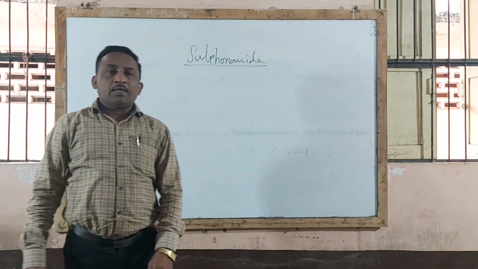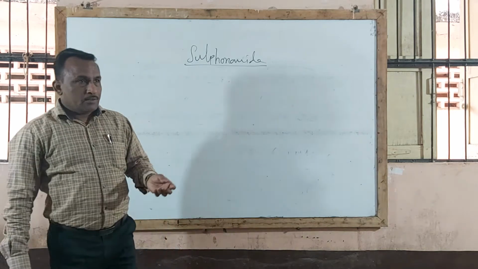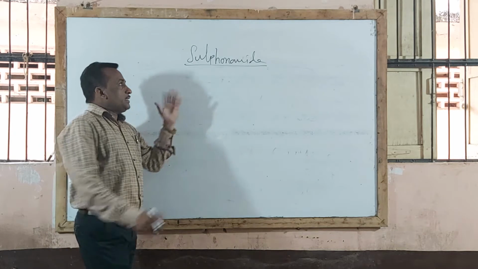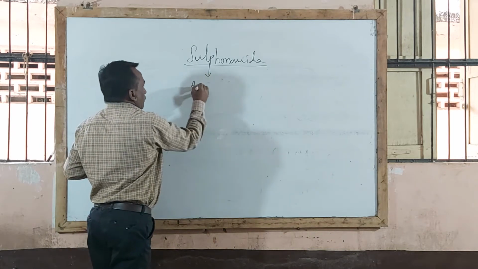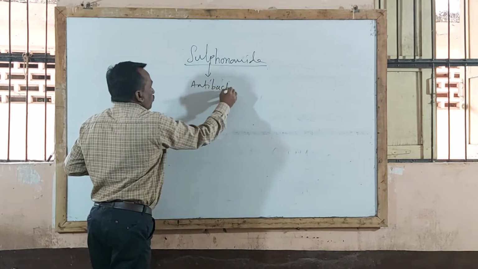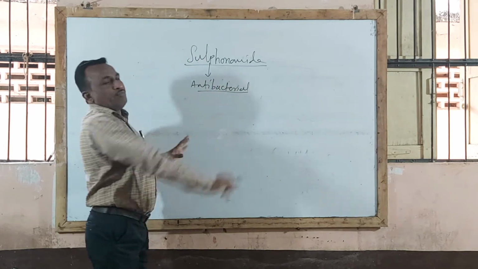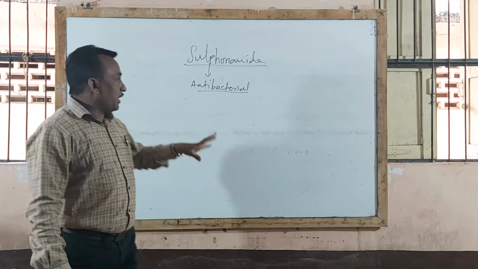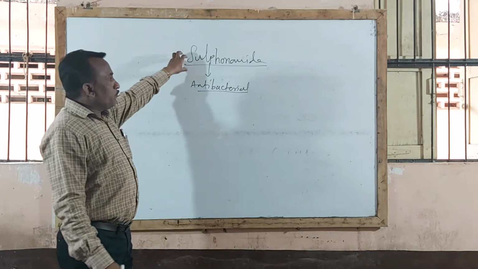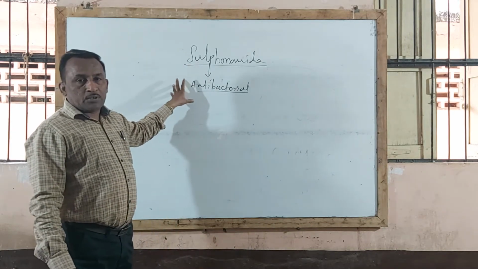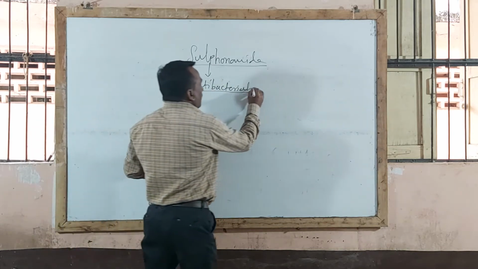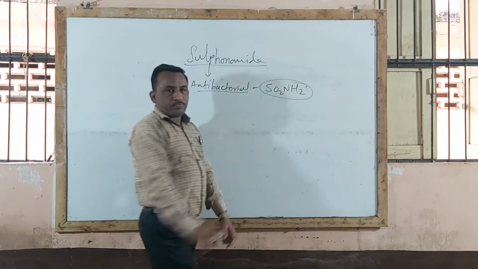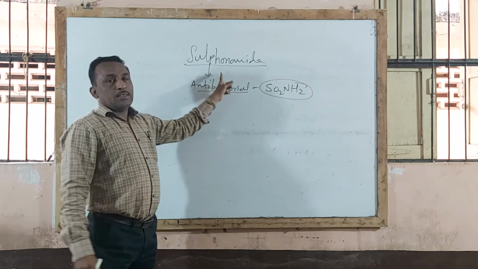Now you know that the sulfur drug class is sulfonamides. What are sulfonamides? Sulfonamides are antibacterial compounds. Antibacterials are those drugs used in treatment of bacterial infection, maybe gram-positive bacteria or maybe gram-negative bacteria. So that agent is antibacterial. So sulfonamides are antibacterial compounds. Chemically, they contain the SO2NH2 group, that is the sulfonamido group. That agent is called sulfonamides.